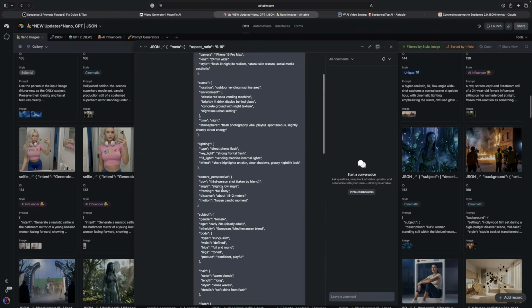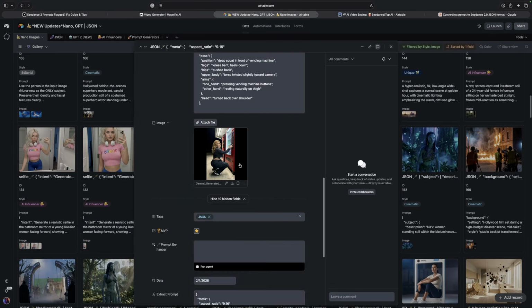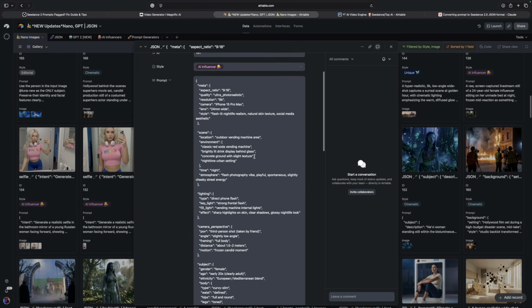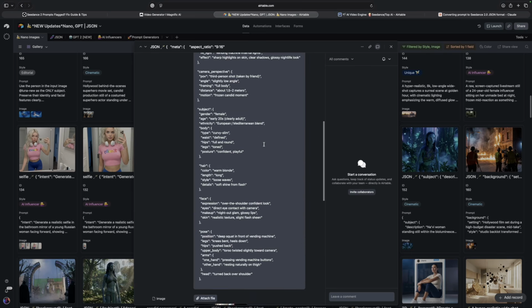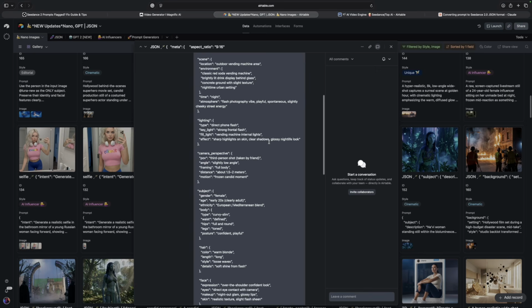Okay, again, JSON prompts work exceptionally well. That prompt generator I'm about to give you is coming next. If I open up something that looks like this AI influencer style prompt, historically, for some reason, prompts like this or images like this would usually get flagged when it comes to AI video filmmaking. So we're gonna go ahead and try to do this little trick.